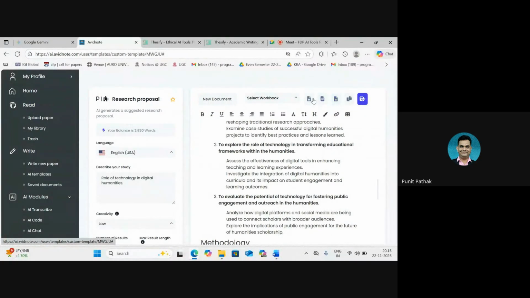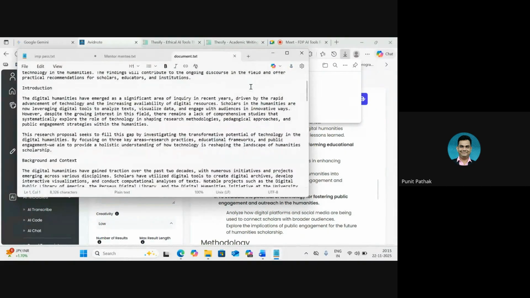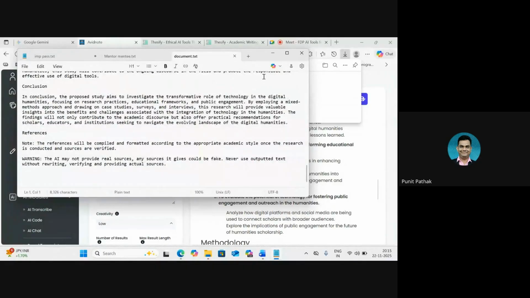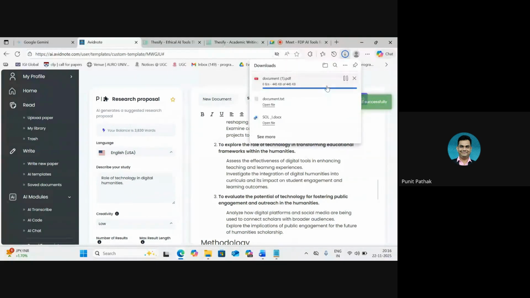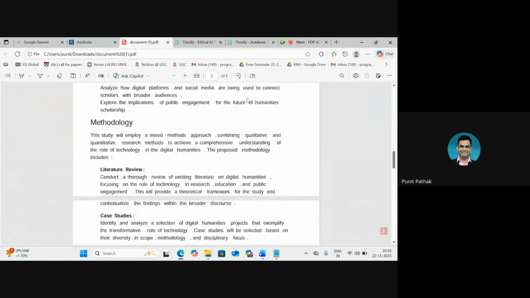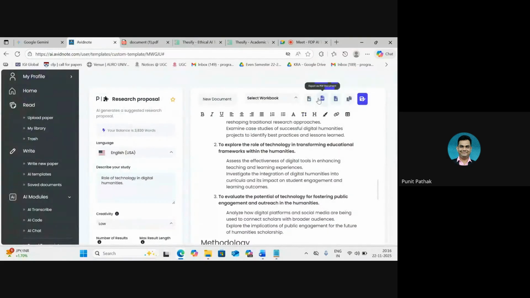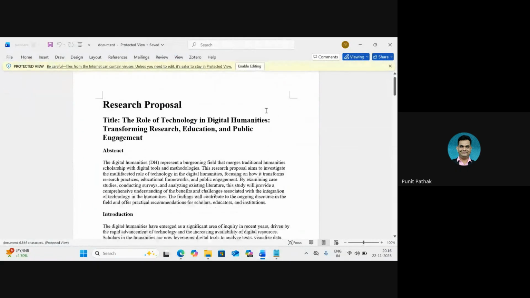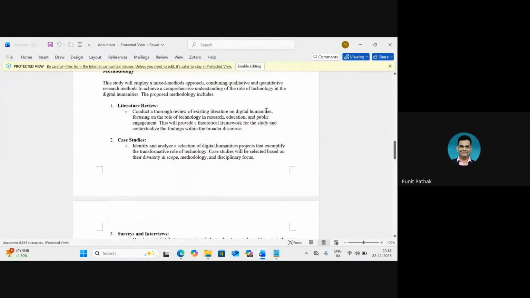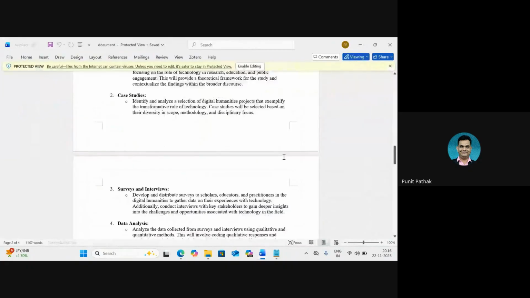Then we also get these three options. The first one allows us to download it as a notepad file, where we can see the same output, but this time in a notepad section. Then we also get a PDF button where PDF versions can be seen. This is the PDF. Out of all of them, the PDF version is the least editable and the most unorganized. The best one, however, is the last option, which allows us to download it as a Word file. And this is the Word file right here. We can notice the difference between when we copy paste it manually versus when we download a file directly from there.